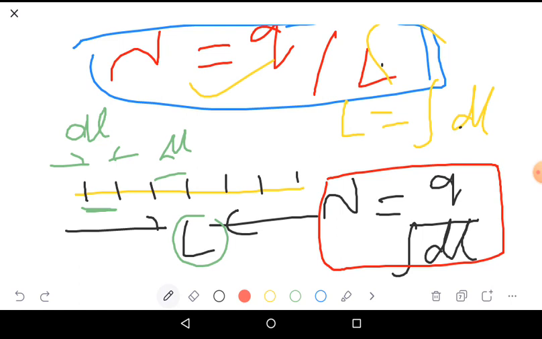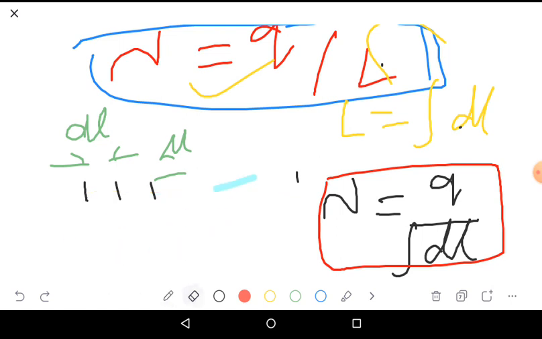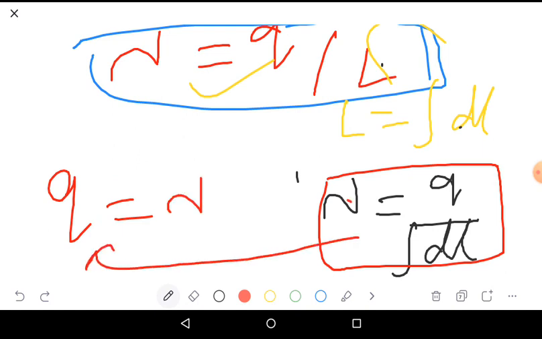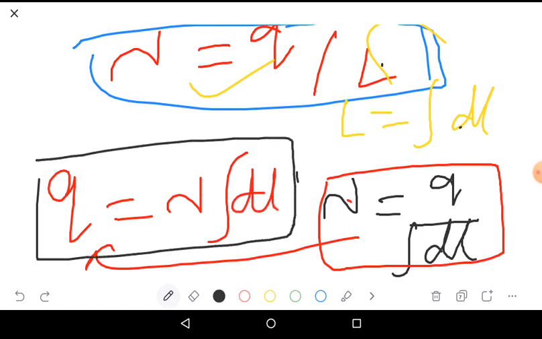Now I will write q. So q can be written in terms of lambda. Then q equals this value, cross multiply: lambda integral dl. So this is linear charge density. Q is written in terms of linear charge density.